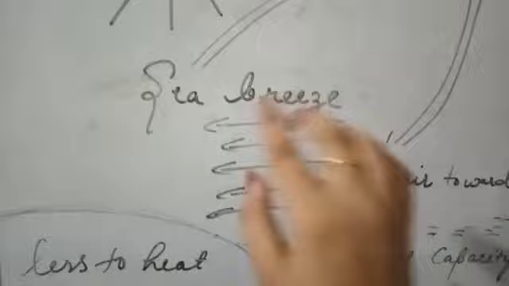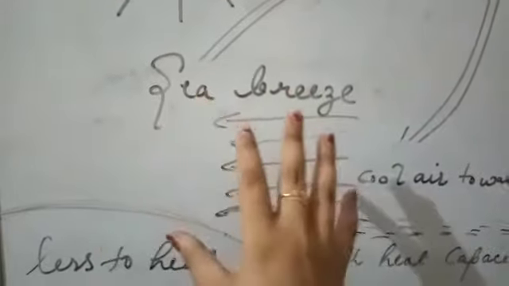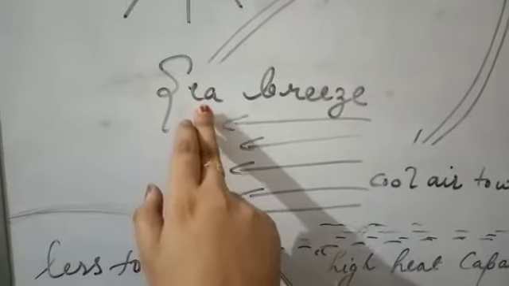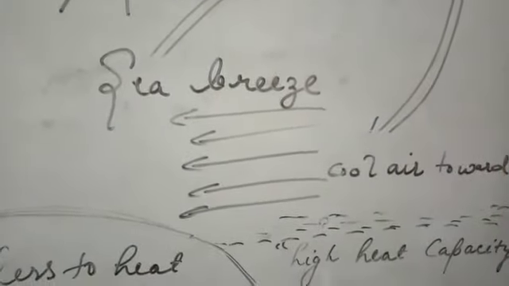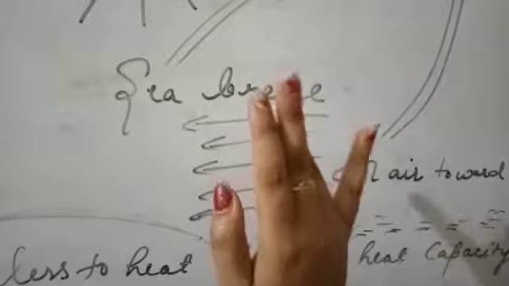sea breeze. Sea breeze. How is the name given? The name comes from the source from where the air is coming. Since the air is coming from sea towards land, therefore it is sea breeze.